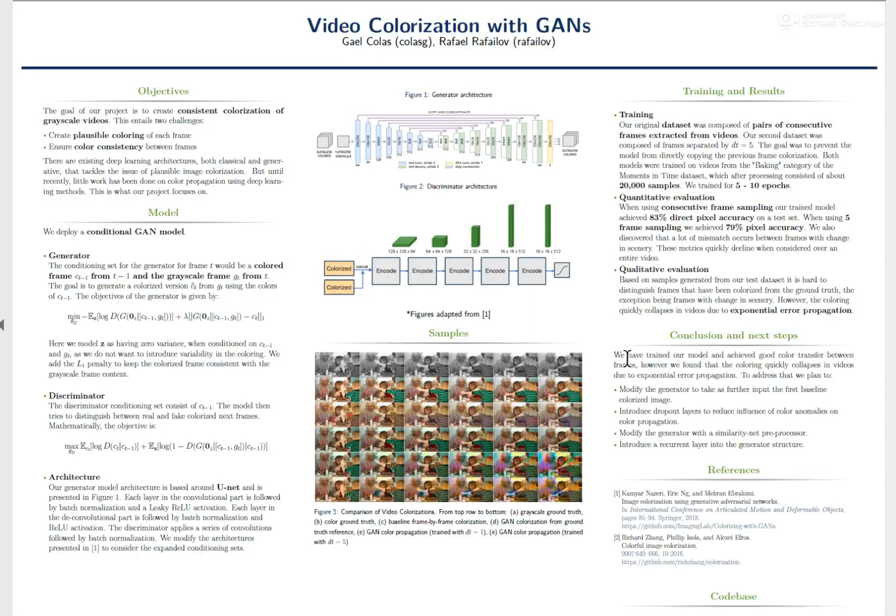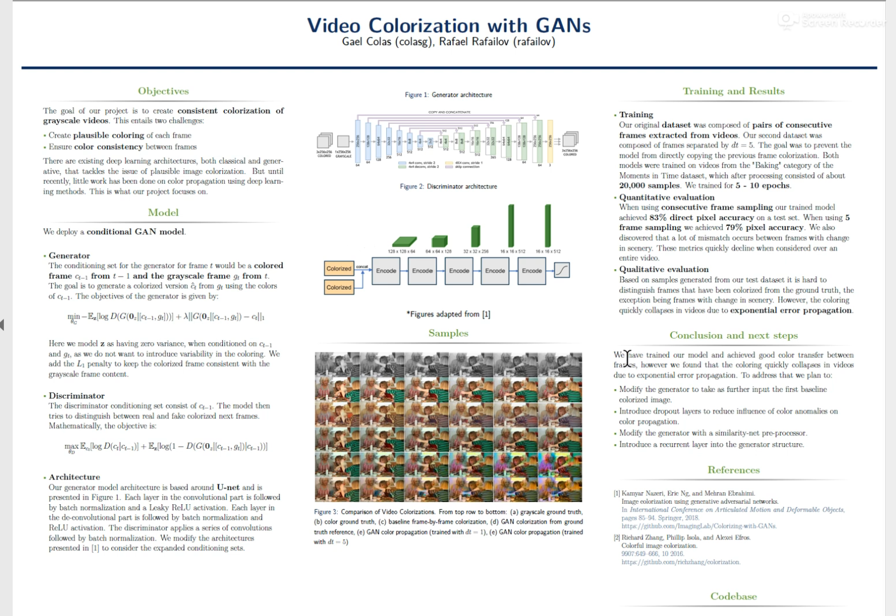The goal of our project was to design a GAN network that would colorize grayscale videos. We thought about a GAN because we're interested mostly in plausible colorization rather than exact colorization. GANs are already being used to colorize images, but the issue with video colorization is that we want a consistent colorization between frames. We want, for example, that a balloon, if it's colorized in blue, stays blue in all the frames.